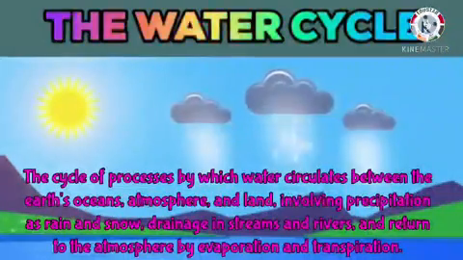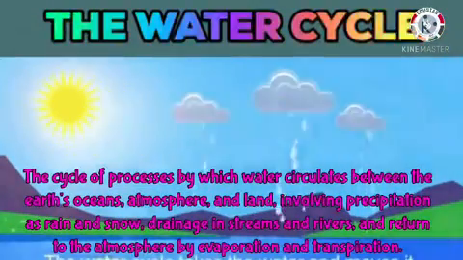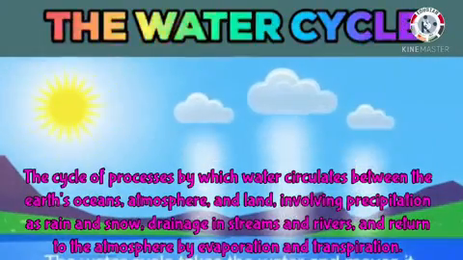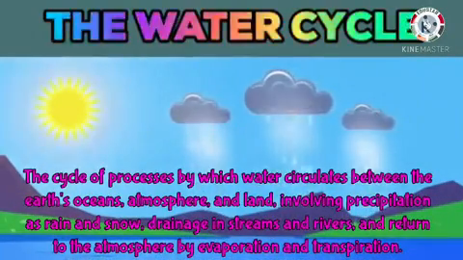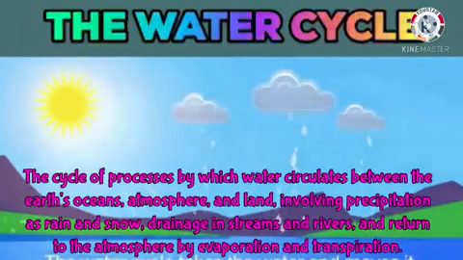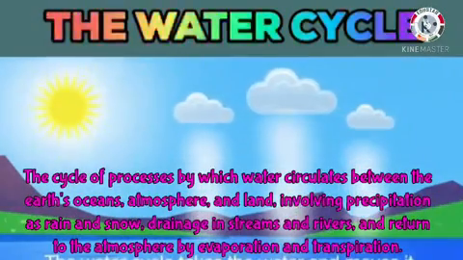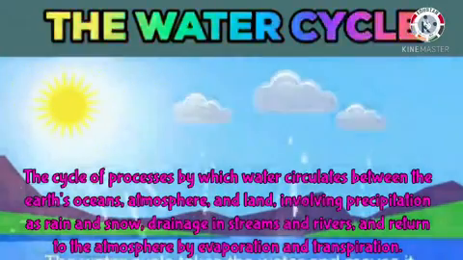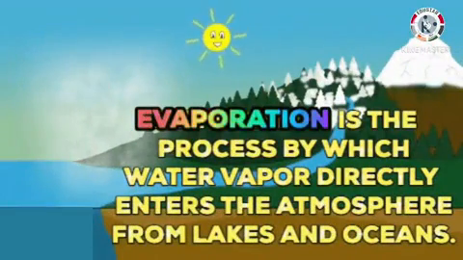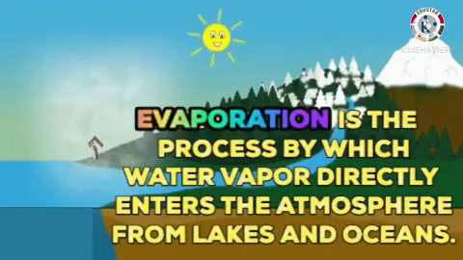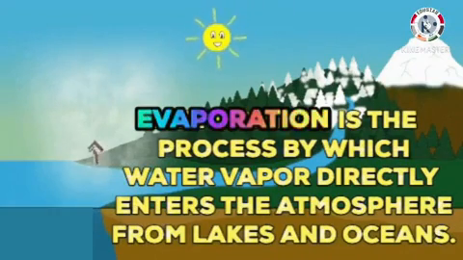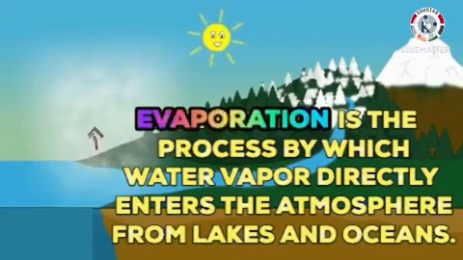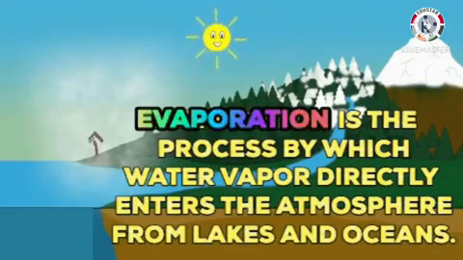Now let us learn about the water cycle. What is water cycle? The natural cycle of water in which it changes from one form to another is called water cycle. That is, in nature too, the form of water keeps changing. The water in nature keeps on changing into water vapor. This is called evaporation. The rays of the sun fall on surface of oceans, rivers and ponds. This increases the rate of evaporation of water.